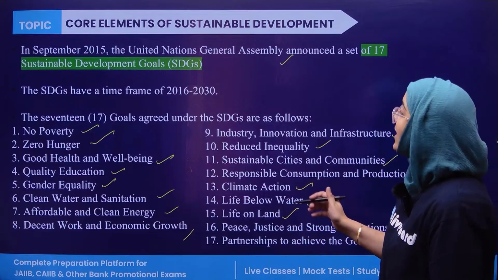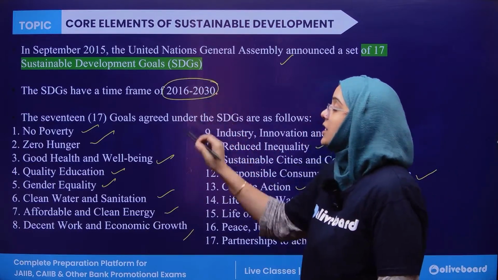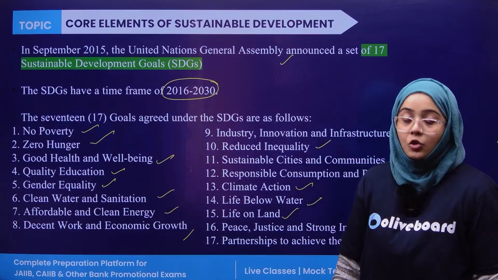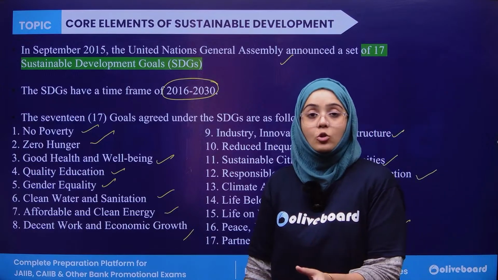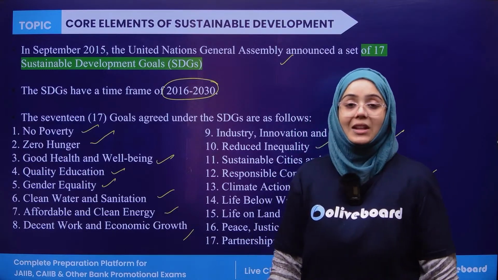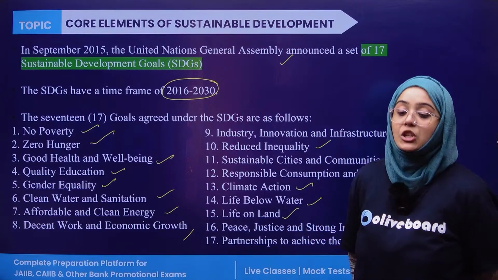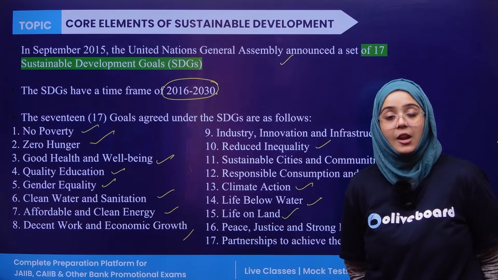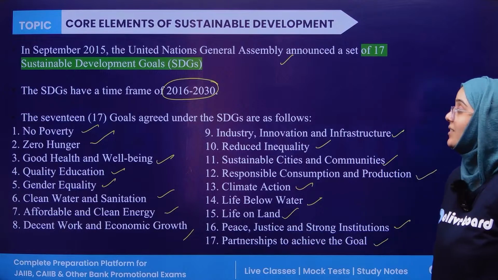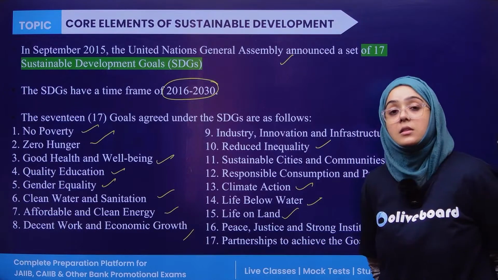The sustainable goals have the time period of 2016 to 2020. So these were decided in the year 2015 by the United Nations General Assembly, and the framework and the time period in which we have to achieve these 17 sustainable goals is from 2016 to 2030.